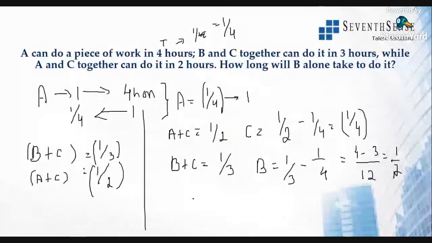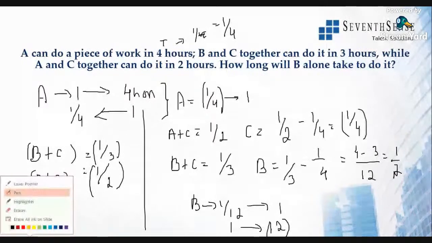Now we got to know B's value: B finishes 1/12 of the work in 1 hour. How many hours will it take to complete that one work? It will be the reciprocal, 1 by 1/12, that is 12 hours. So B alone will take 12 hours to do that one complete work. Clear? I repeat, whenever you are solving, please solve this question very carefully.